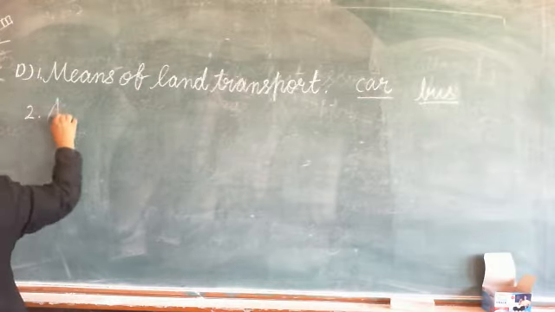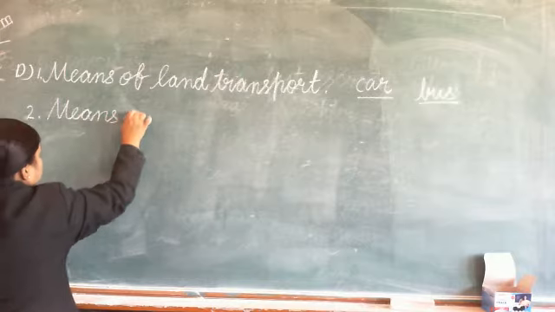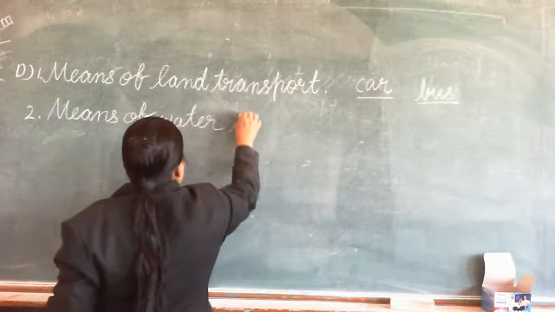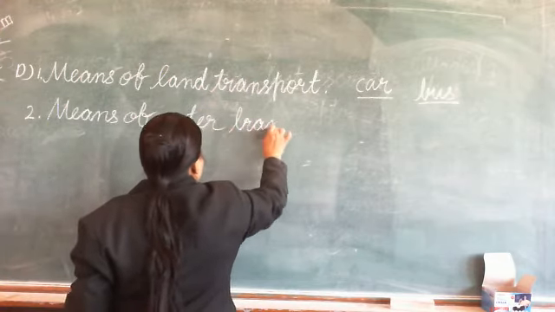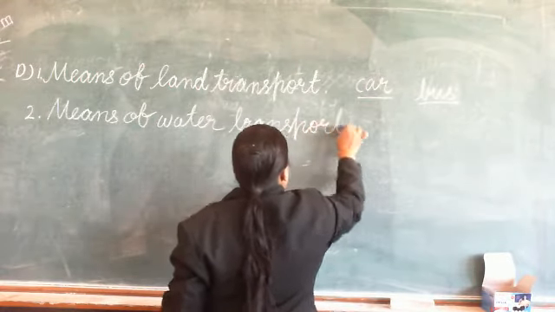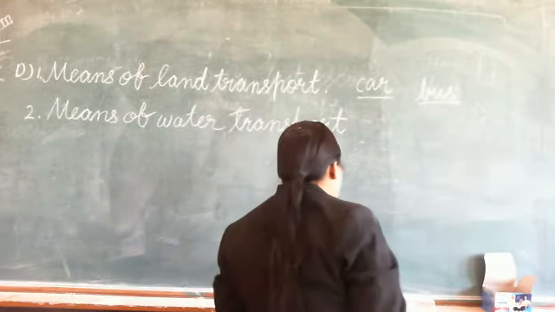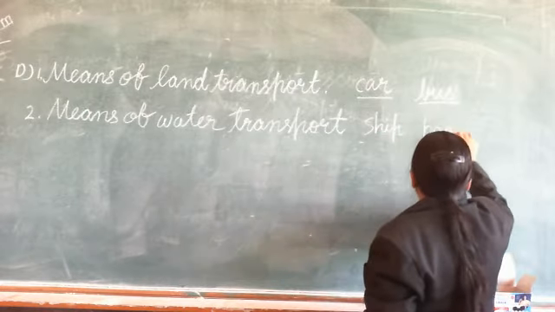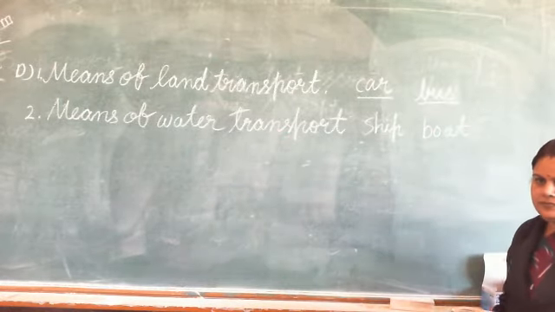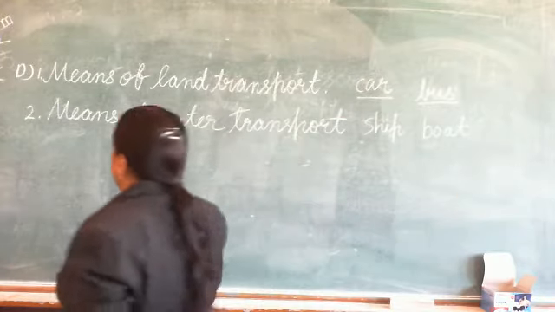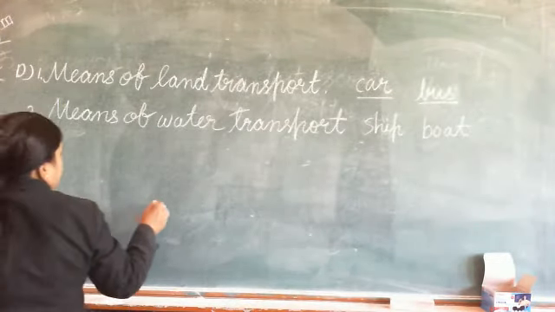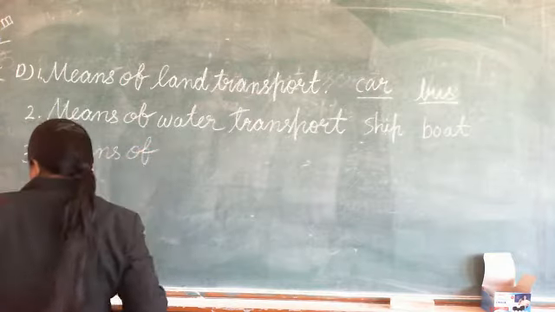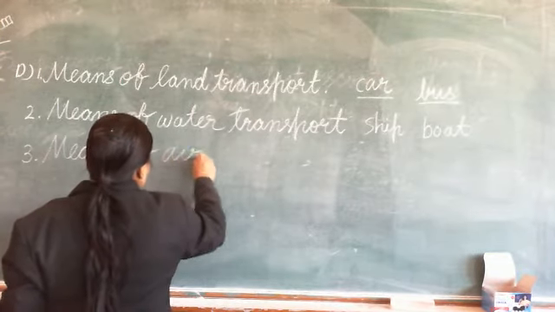Number 2. Means of water transport. Ship, boat. Number 3, means of air transport.